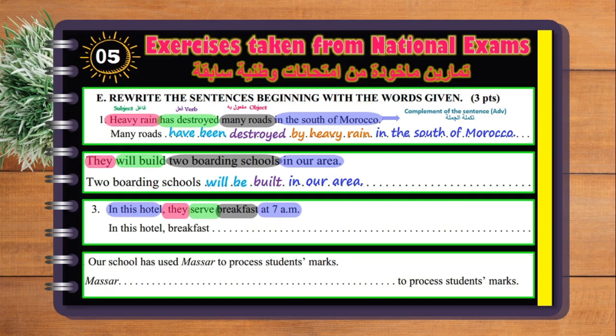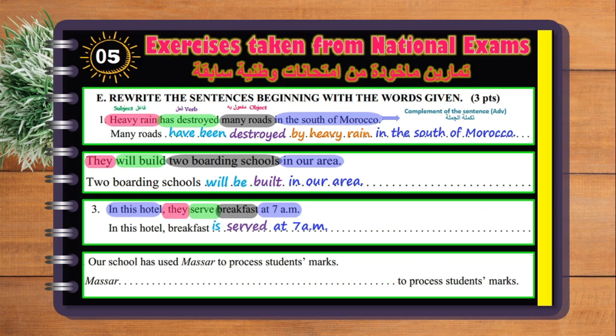So we start with breakfast, which is the object, and the verb serve is in the simple present. In the simple present we use is, are or am. Here we have breakfast, which is singular, so we're going to use is. Then we put serve in the past participle, served, and complete your sentence with at 7 a.m. Don't put by them because you don't know who they are. Let's go to the last one.